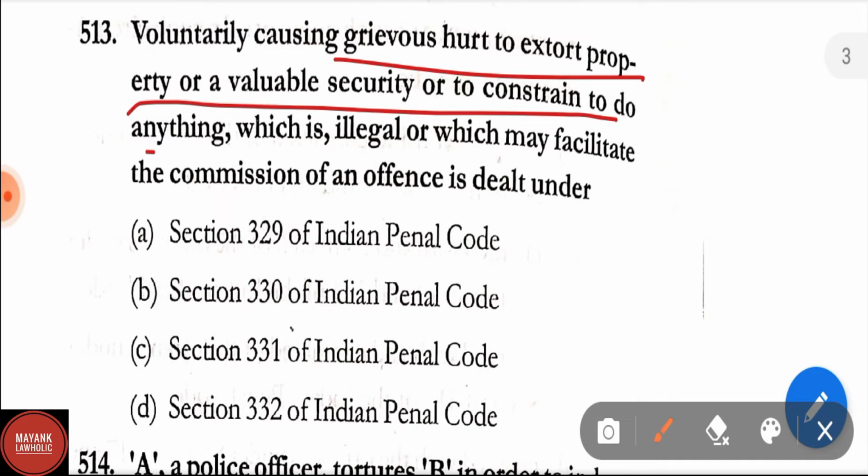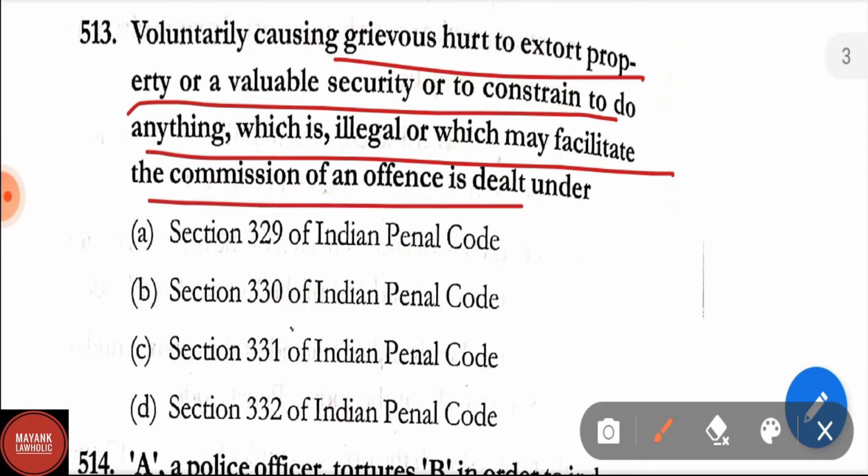Question number 513. Voluntarily causing grievous hurt to extort property or a valuable security or to constrain to do anything which is illegal or which may facilitate the commission of an offence is dealt under: section 329, section 330, section 331, section 332. Correct answer is section 329 of IPC.